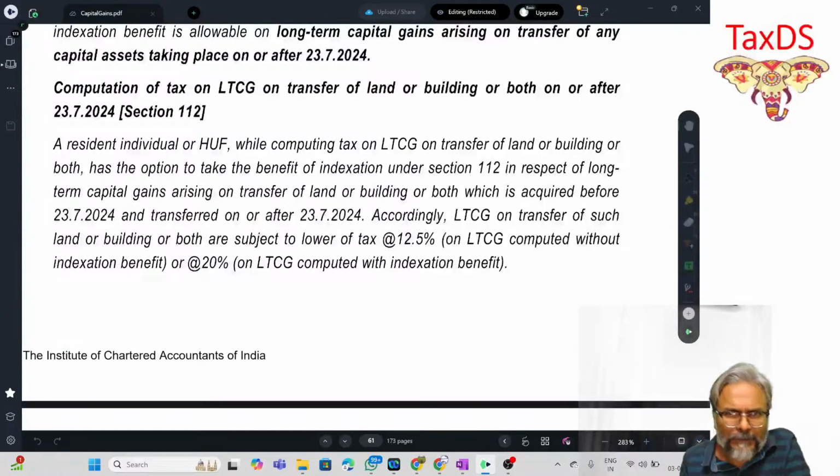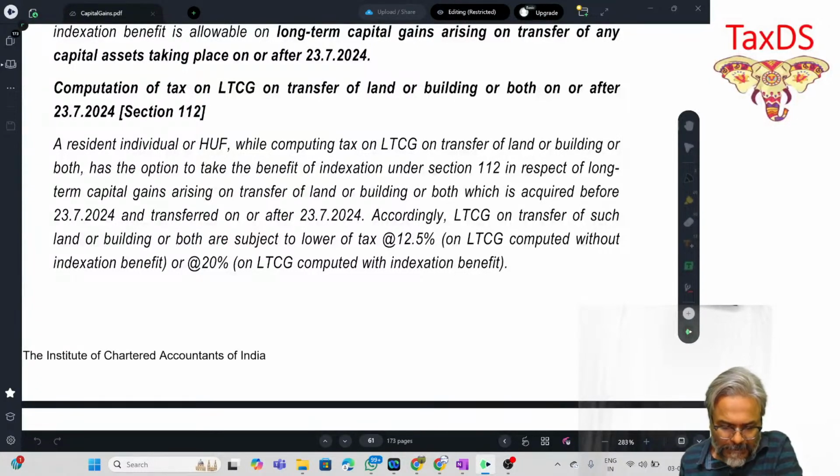In that exception, even if a capital asset is transferred on or after 23rd July 2024, still the benefit of indexation will be available. Which is that particular case and to whom is this benefit still available? That is what we will see.